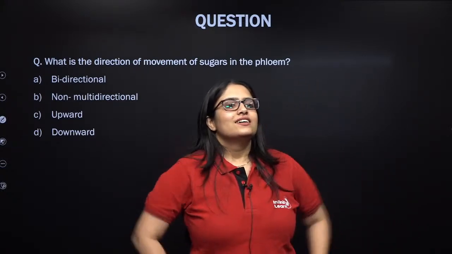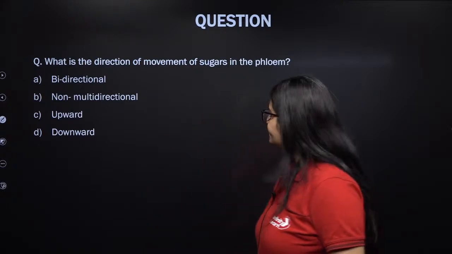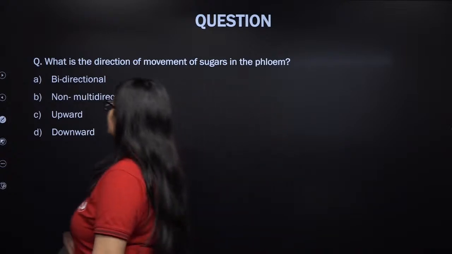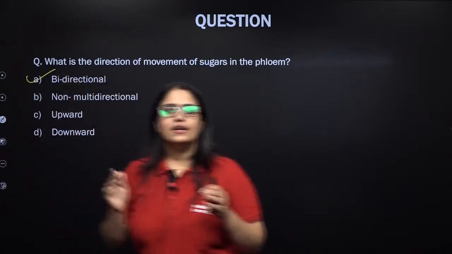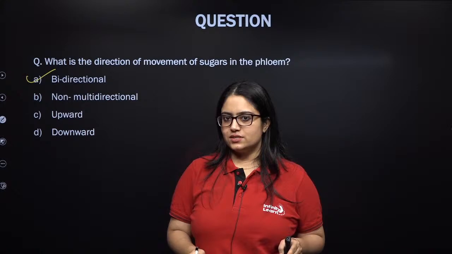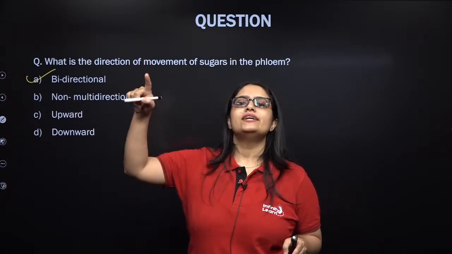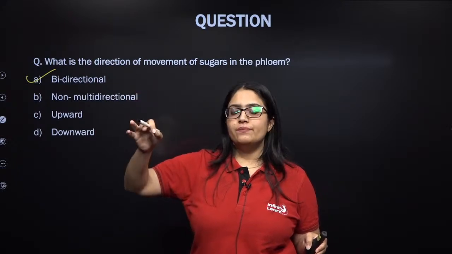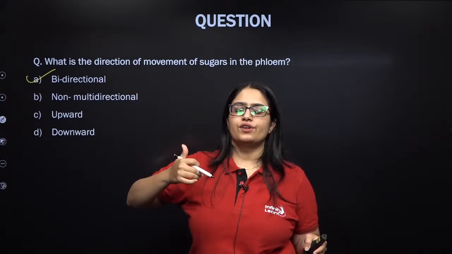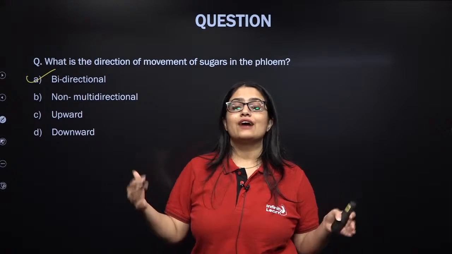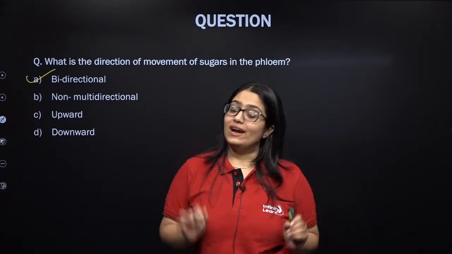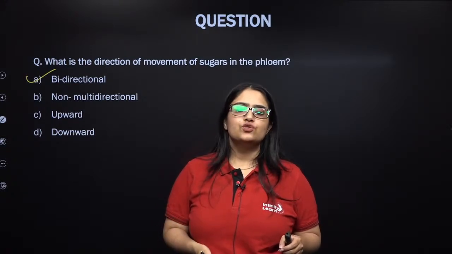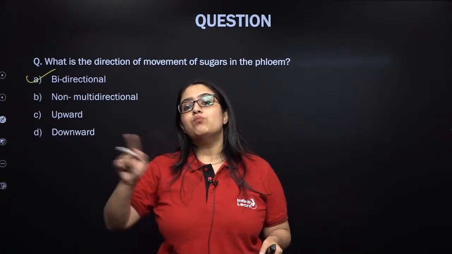Okay, that's perfect. It is actually bidirectional. That's absolutely right. So remember, kids, the direction of movement of substances in xylem is unidirectional, from root to the leaf. But when it comes to phloem, the movement of substances, sugar molecules or the food, is actually bidirectional. Why is it bidirectional? Because inside the same phloem element, my dear students, in the sieve tubes, the food can move in both directions.